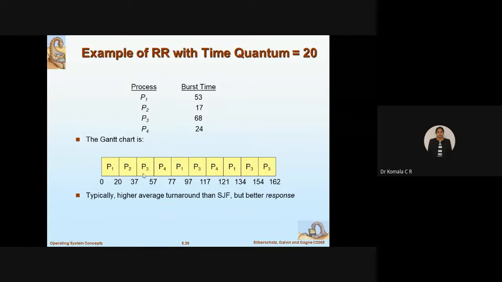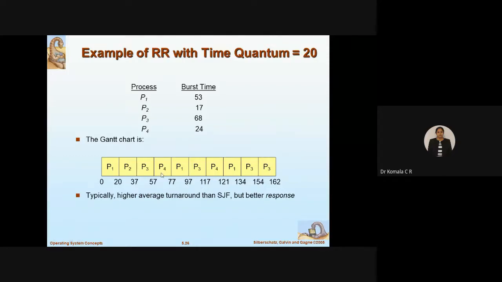Next I'll go with P3. P3 needs 68 slots to be completed, but I can give only 20 slots. So 37 plus 20 is how much? 57. And the remaining for P3 is 68 minus 20, which is 48. Next I'll continue with P4. I need 24 slots, but I will give only 20 slots. So 57 plus 20 is 77. At the end of 77, I have done P4 with 20 slots. The remaining 4 slots I'll do in the next round.